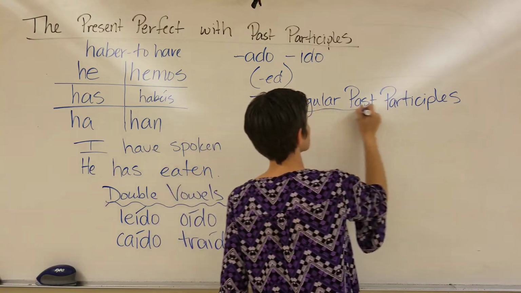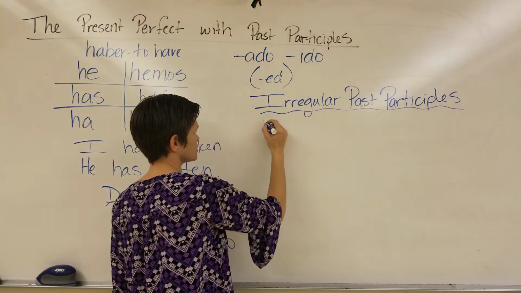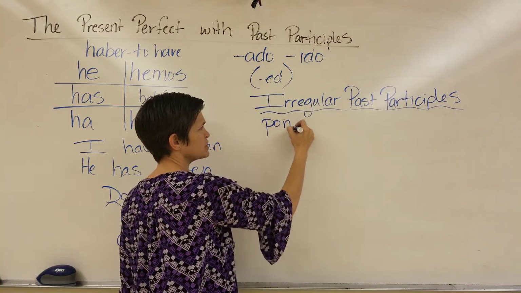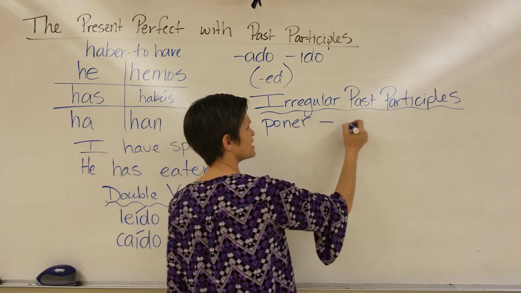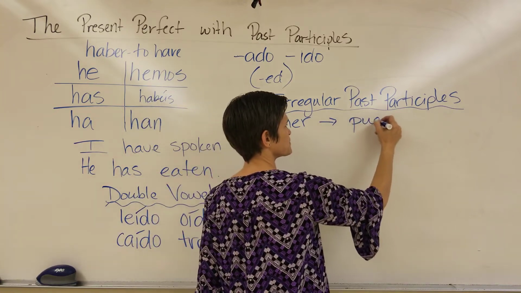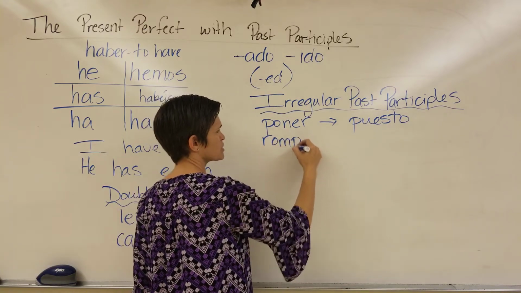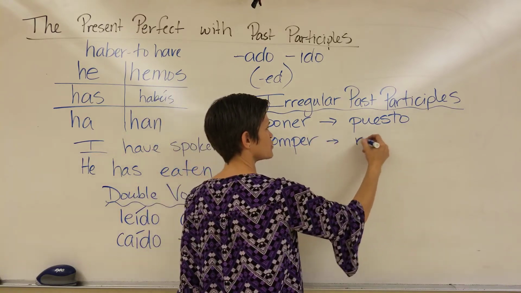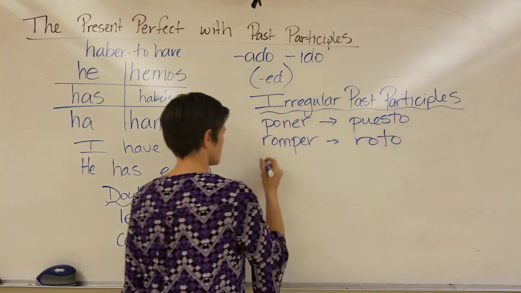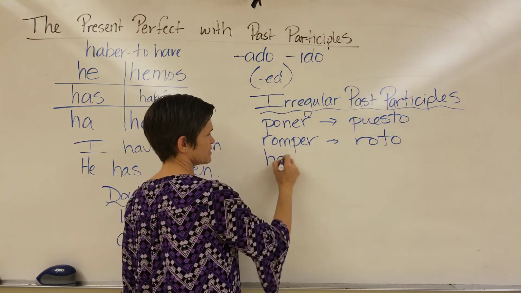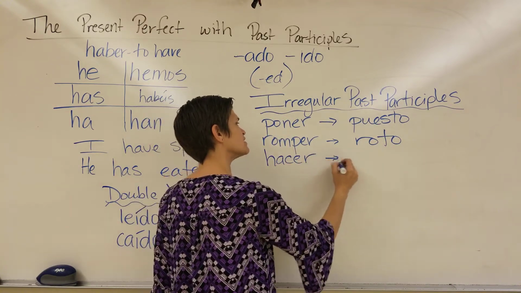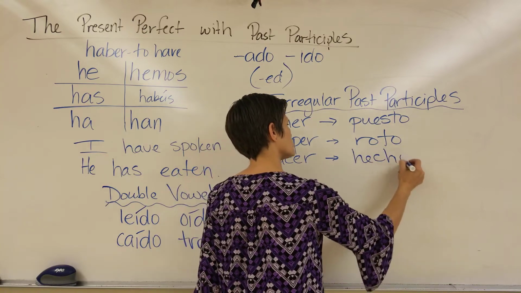Okay, the irregular past participles are poner for put, placed or set, becomes puesto. Romper for broken is going to be roto. Hacer, for made or done, is going to be hecho.